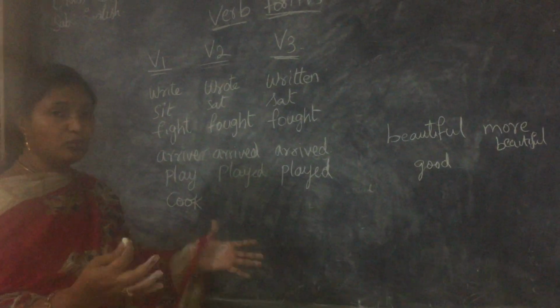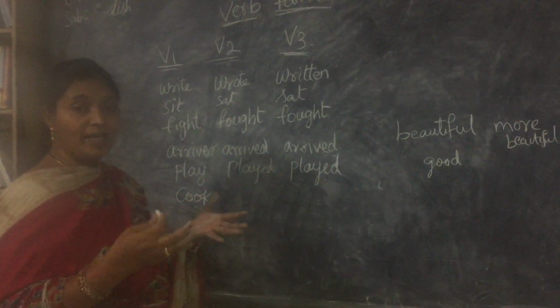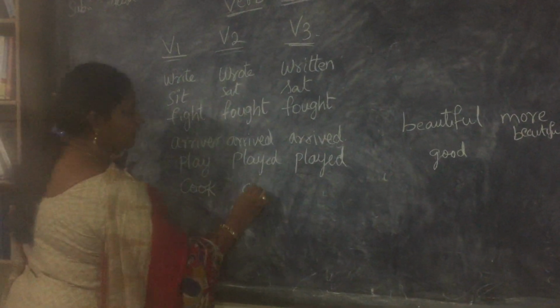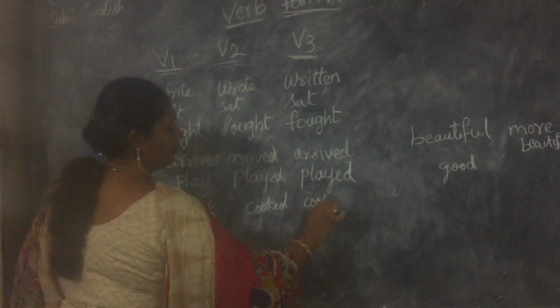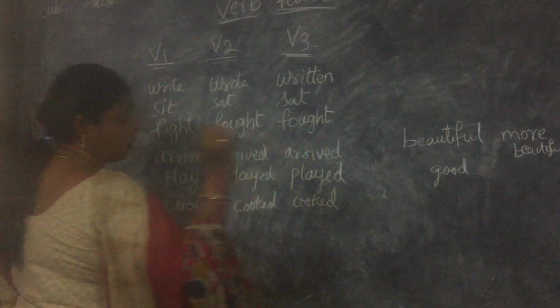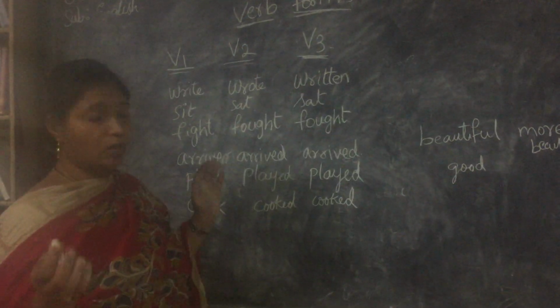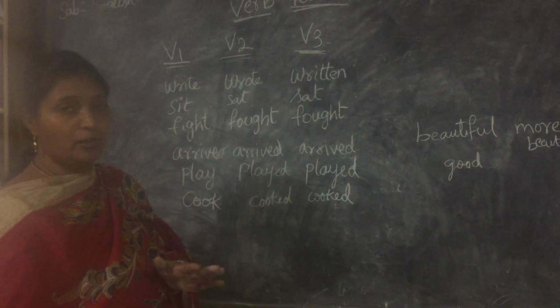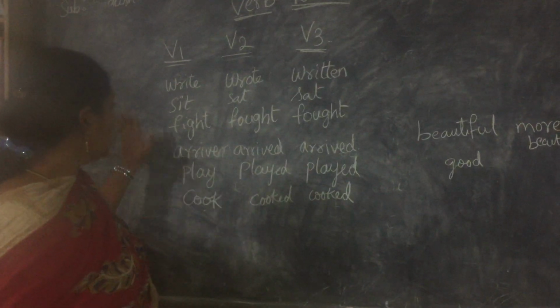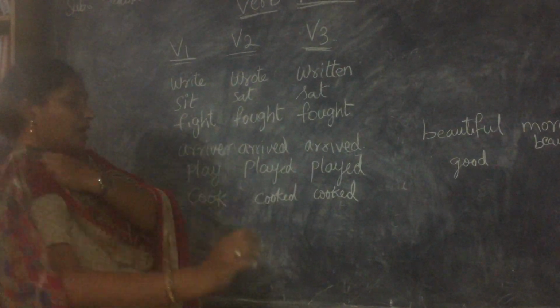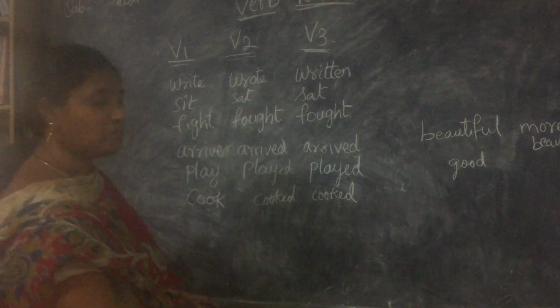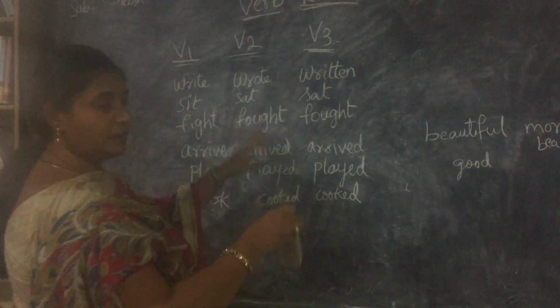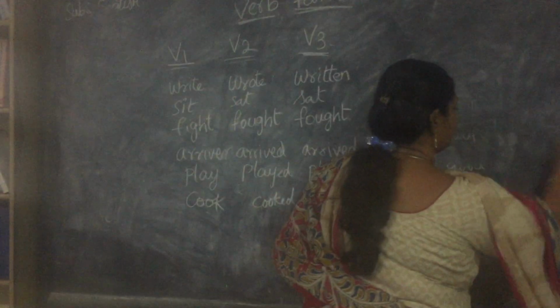Action means you have to do something to make it happen. Cook, cooked, cooked. Okay, children. There are a lot of action words, a lot of verbs that we know. So you try to write many of the rest of them. Now let's see one example with simple present and simple past, using some of these.